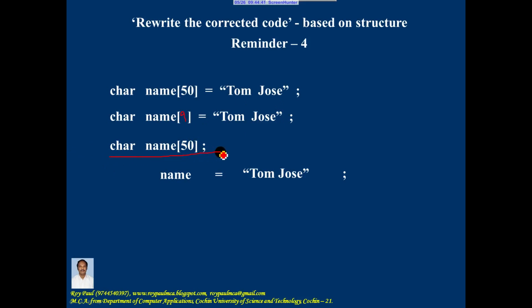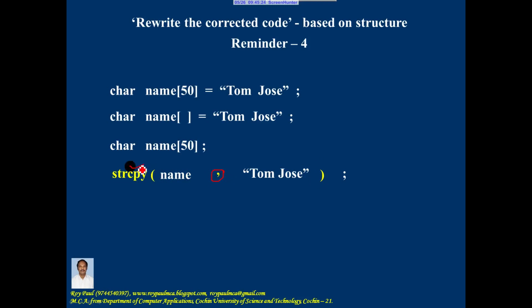Whereas if declaration of the character array is done in one statement and initialization is done in another statement, then you should not make use of the assignment operator to assign a string constant to an array of characters. In such a situation, the assignment operator should be replaced with the built-in function strcpy. How do you make use of strcpy? Function name strcpy followed by opening bracket, closing bracket, and here this assignment operator should be replaced with a comma.